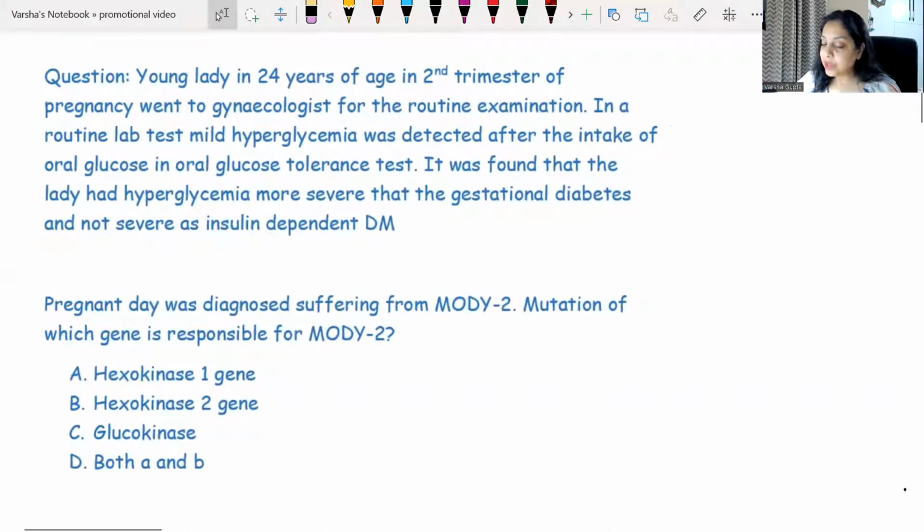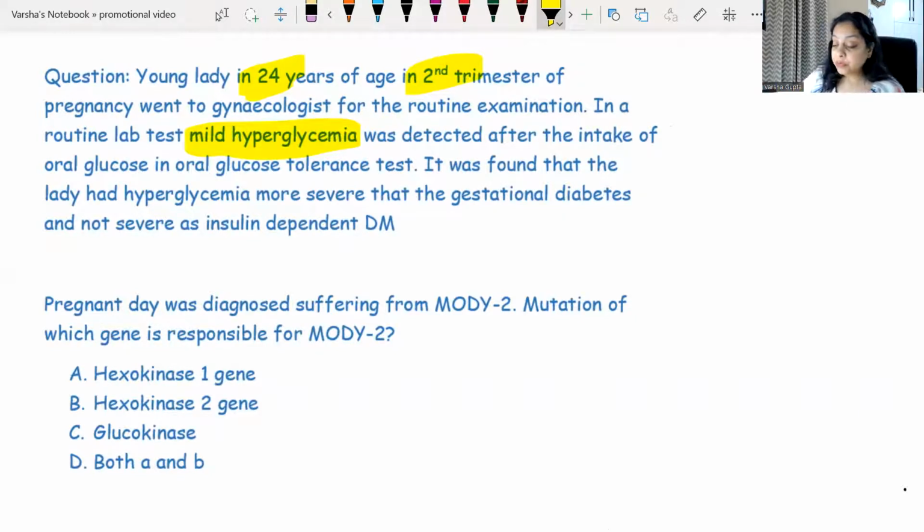It says there is a young lady, 24 years of age, not old, but she is pregnant, in the second trimester of pregnancy, and she is visiting the gynecologist for a routine examination. She was tested with mild hyperglycemia, right?